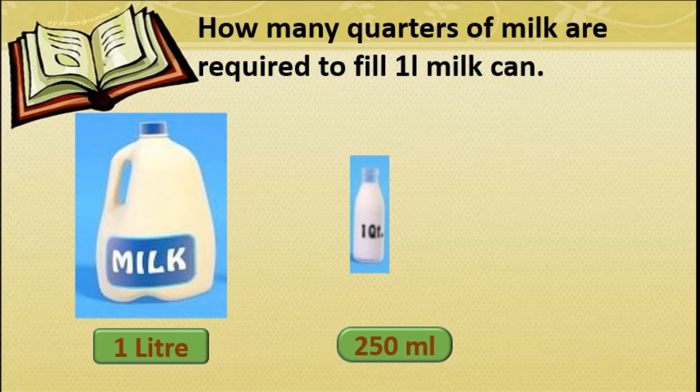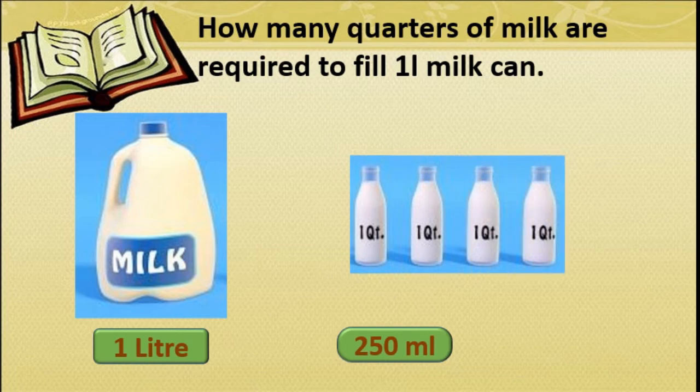Now tell me. Yes, 1/4, 2/4. You are right. We have to use here 4 quarters. Then it becomes 1 liter.